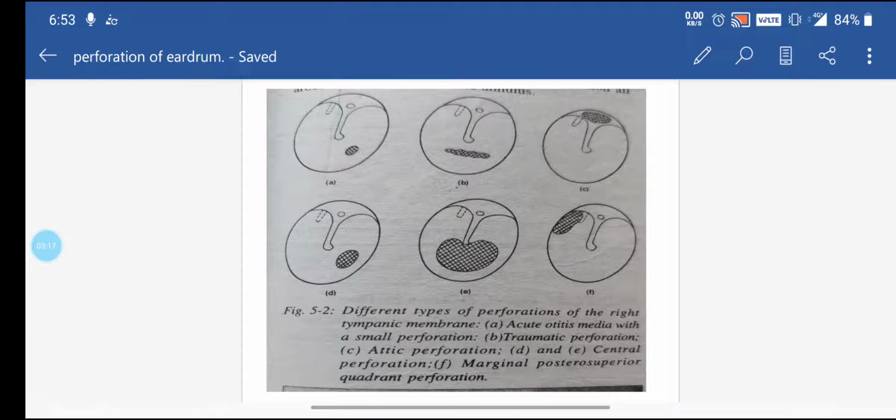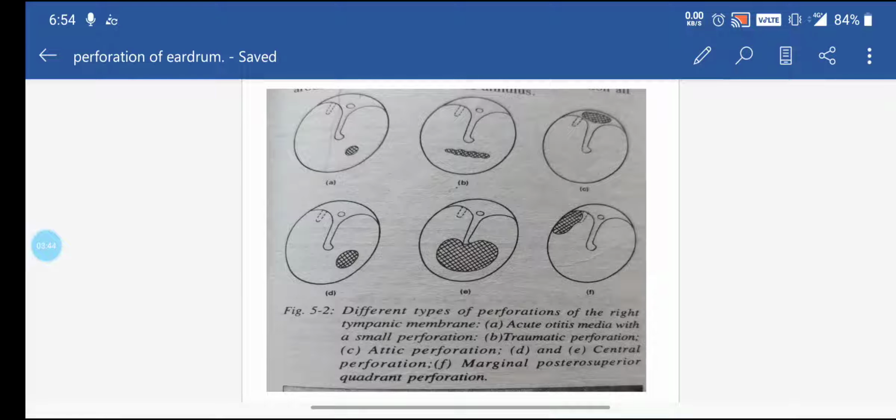Here you can see the different types of perforations. First, in figure A, there is a small perforation. It may be because of acute otitis media. This condition may heal in two or three days or within some period of time. Second, you can see there is an irregular margin of the rupture. It may be due to trauma.